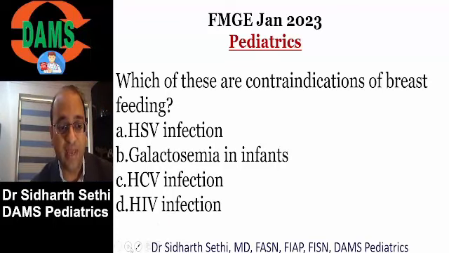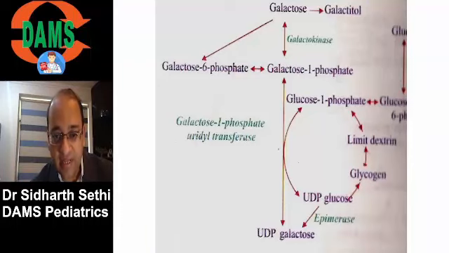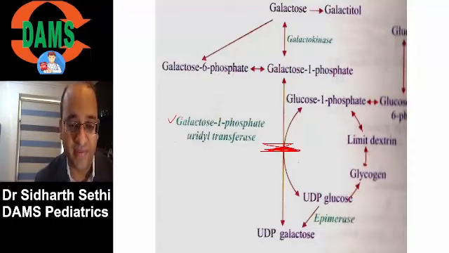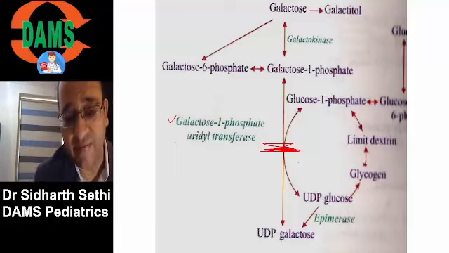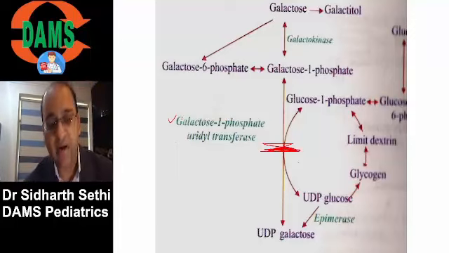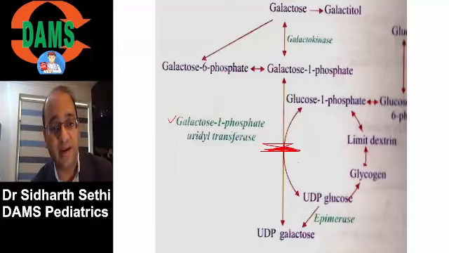Now let's talk about galactosemia. All of you should know, and we discussed this, that galactosemia is a metabolic disorder, an autosomal recessive disorder in which there is a block here. It is a deficiency of the enzyme galactose 1-phosphate uridyl transferase. So remember, galactosemia is deficiency of enzyme galactose 1-phosphate uridyl transferase. 95% is a deficiency here.